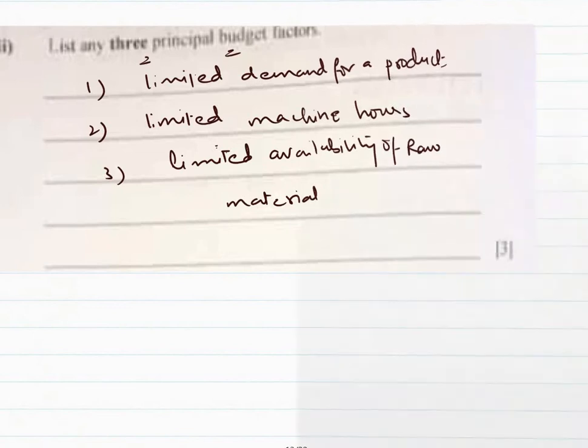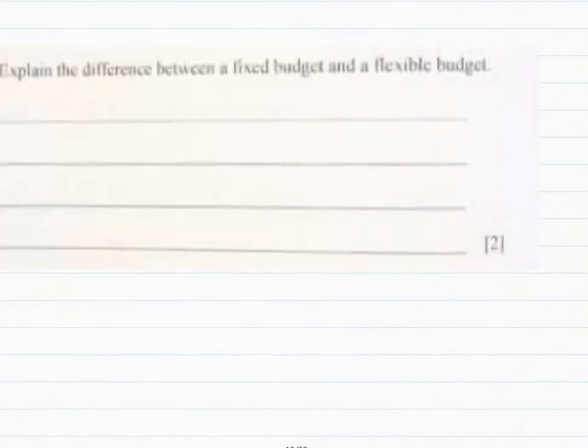Now going further, the question asks the difference between a fixed budget and a flex budget. The word fixed is self-explanatory: it doesn't change due to any change in activity.